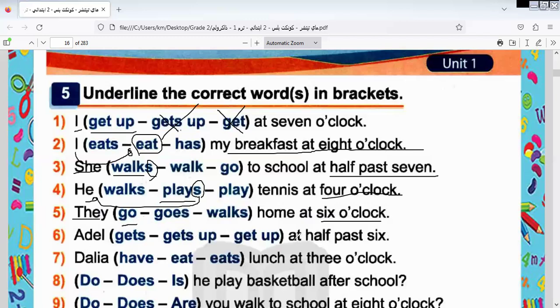Adel gets up at 6:30. So the answer will be gets. Why gets here? Because s here is related to this singular subject. Dalia eats lunch at 3 o'clock. Dalia is singular. So I put eats here because s is related to a singular subject. Does he play basketball after school? Play here is the same verb, so I replace s here. It will be does. Okay, I will leave the rest for you to do by yourself.